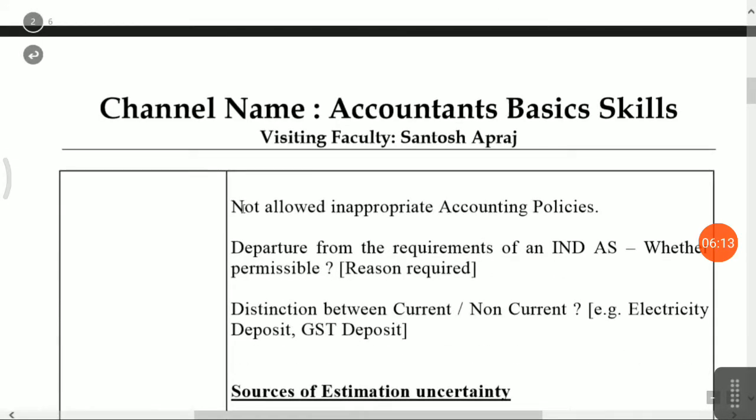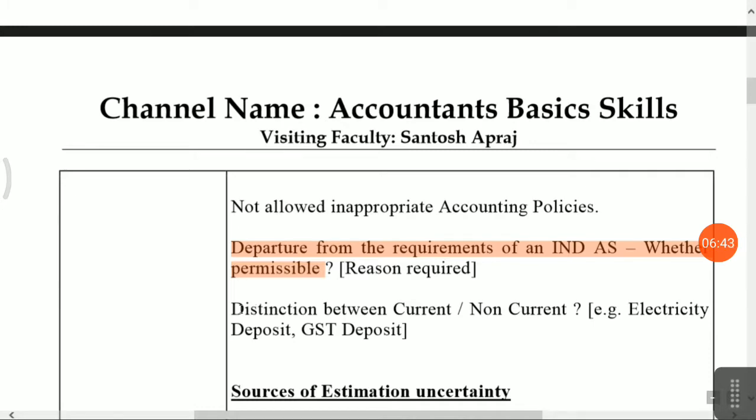Next one, they are not allowed to use any inappropriate accounting policy. Friends, India has specifically verified whether all the accounting policies applied by the management are correct or not. When management has a concern about the applicability of an Indian accounting standard, then they have to specify the reason why they have not followed it. They have to specify it.